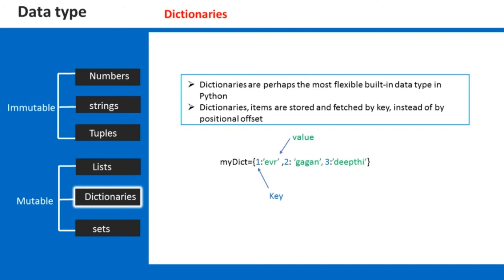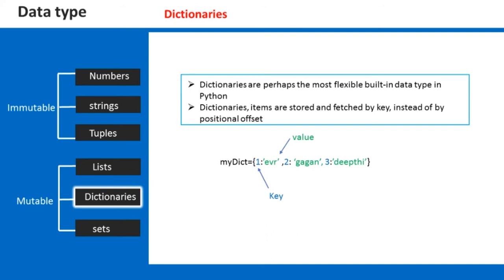In the last session, we discussed various data types and lists also. So now in this session, we are going to discuss another data type called dictionaries. When we talk about dictionaries, it is one of the most flexible built-in data types in Python. A dictionary basically stores your data in a key value fashion, where you have a key and a corresponding value.